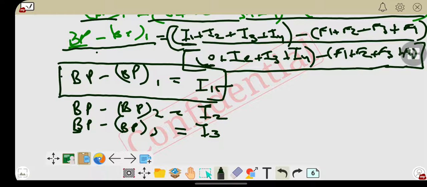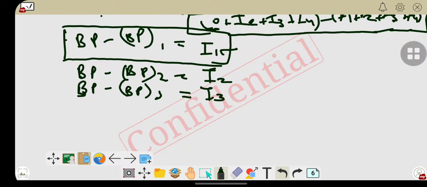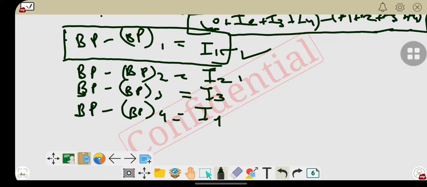And for the fourth cylinder it becomes BP minus BP4, and that becomes indicated power I4. So we have 4 terms: first, second, third, fourth.